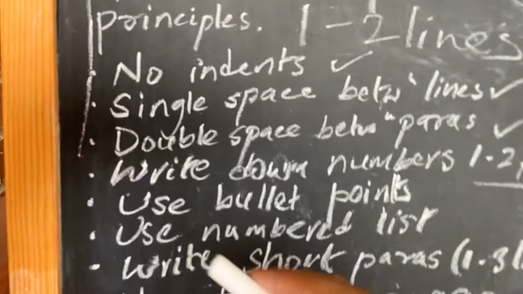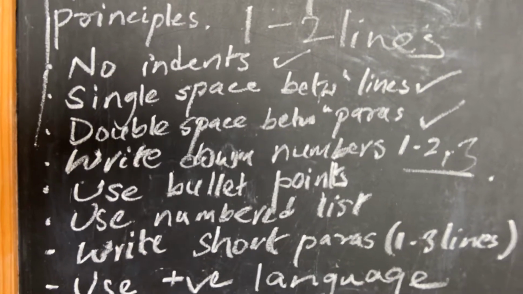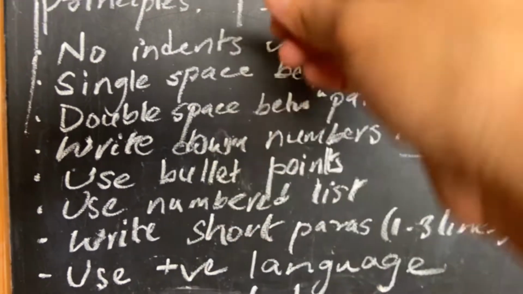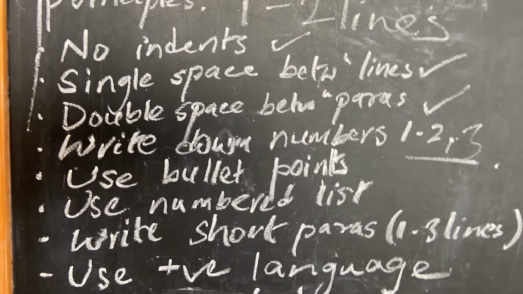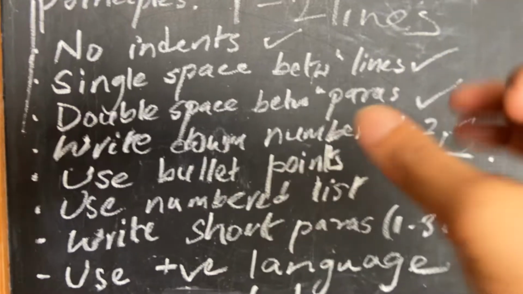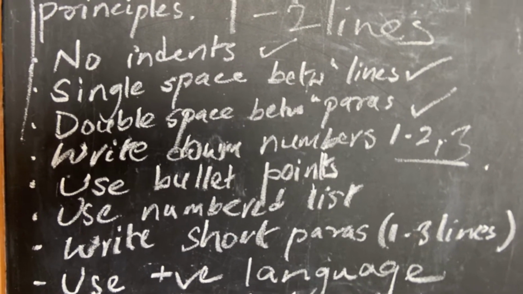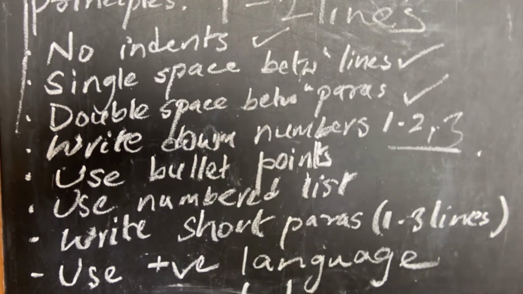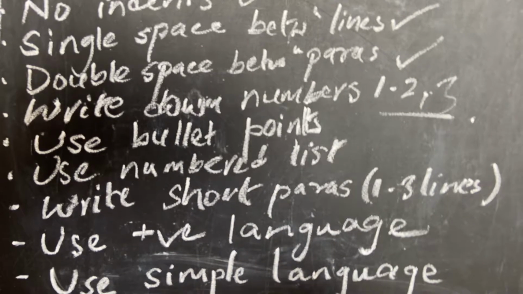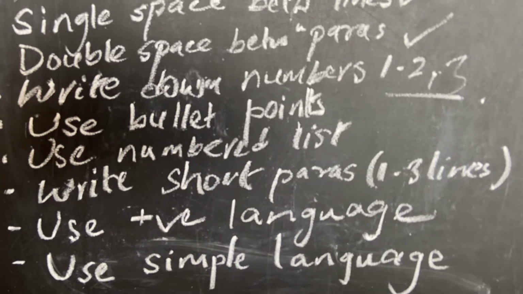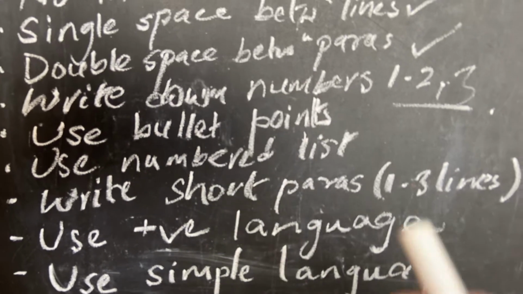Okay, use bullet points. You can use bullet points, you can use hashtags, you can use dashes, whatever it is, but make sure you use bullet points where you can, because again, bullet points kind of distill the message in shorter sentences. Again, your eye travels to bullet points rather than a bunch of text. So it's a good way to bring attention to the topic that you're trying to raise awareness of. So make sure you do bullet points.